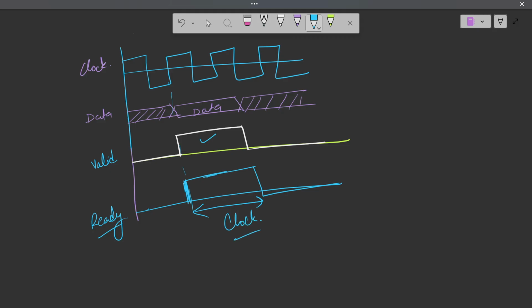If the valid is high for, if you see, 1.5 clock cycles, if the data is valid for this much time, then for this much time the ready will be high, and during this period the data will be transferred. But usually it doesn't happen like this. For a single clock cycle, if the data is valid and for the same clock cycle the ready is also high, the data will be valid up to when?